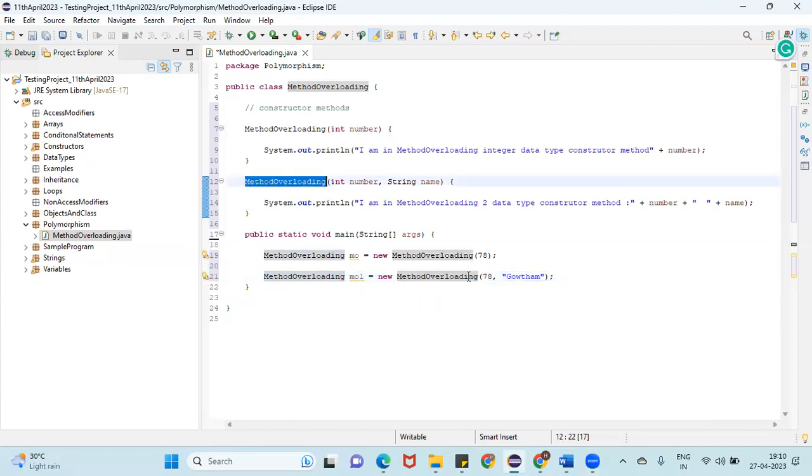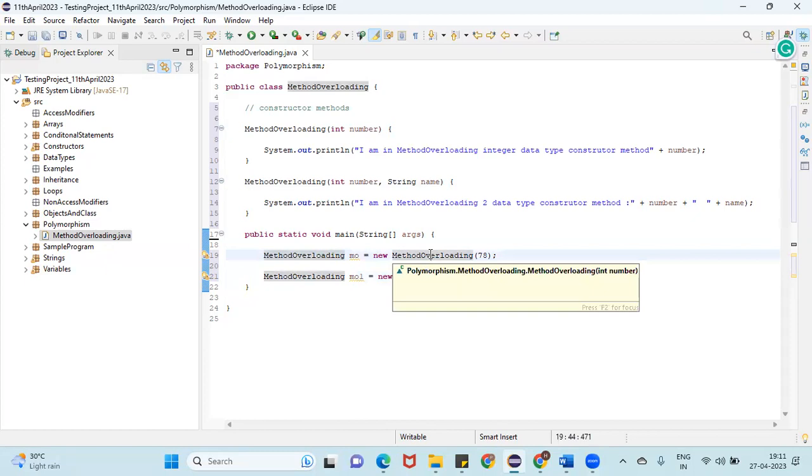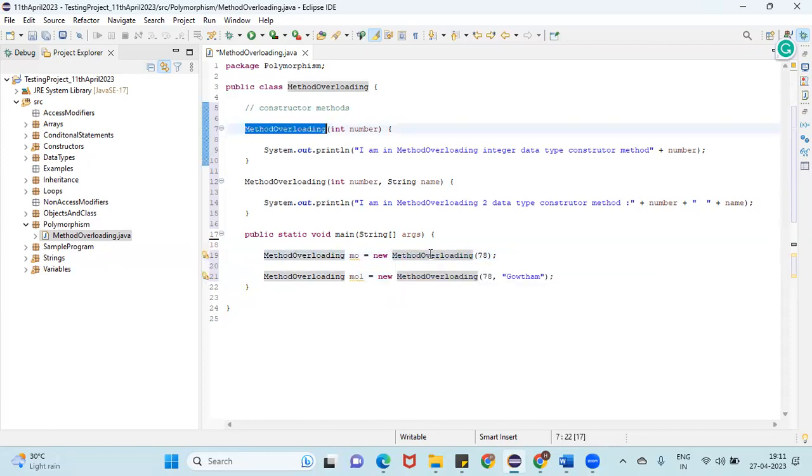It will call the second constructor method, right? Because we are passing two parameters. Are you able to understand? Yes, ma'am. Okay. If I call the first method, which method will it call, first one or second one? The first one.